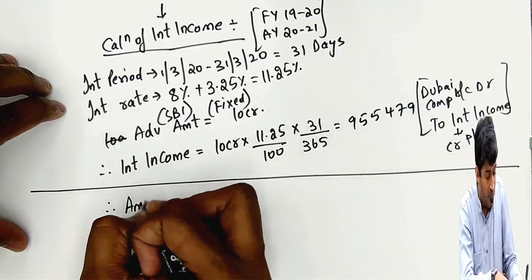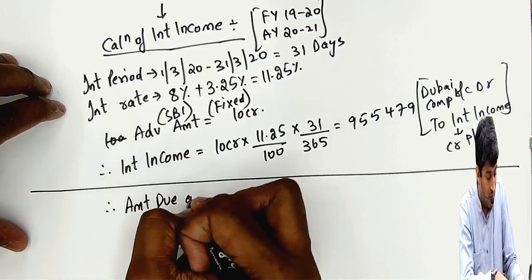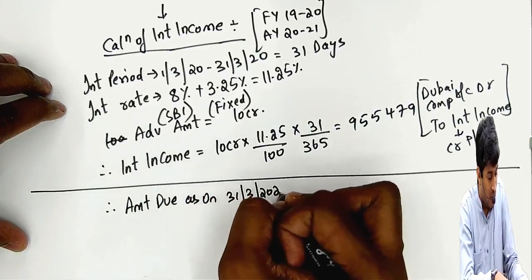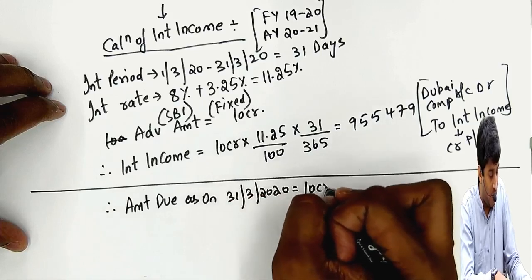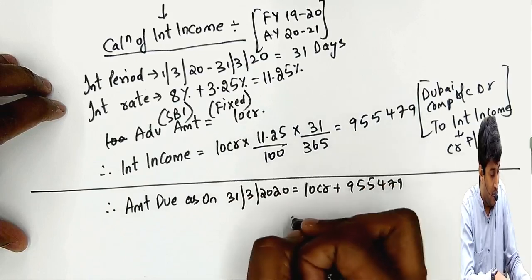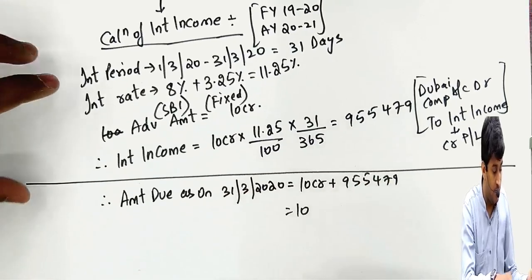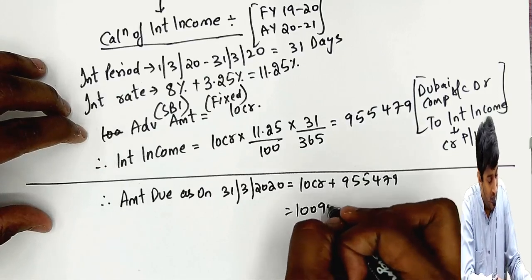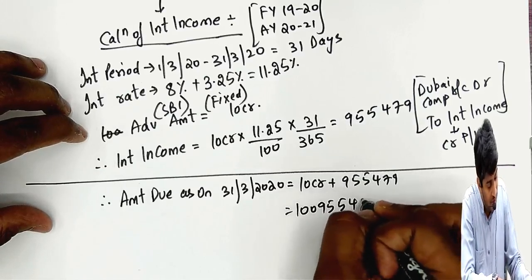Therefore, amount due as on 31st March 20 of Dubai company will be 10 crores plus 9,55,479.